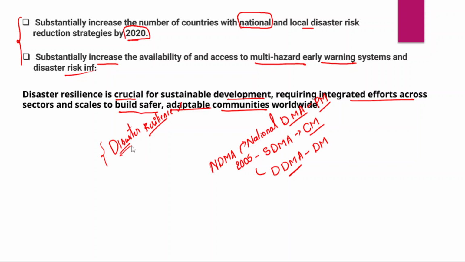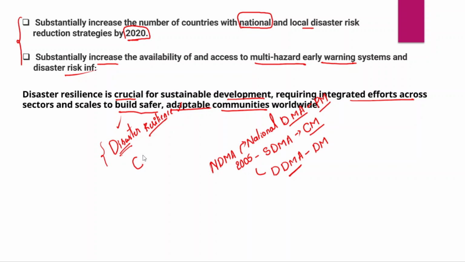Our long-term strategy, which is aligned with the Sendai framework for disaster risk reduction and sustainable development goals, is aimed at achieving disaster resilience. In fact, India has also launched a number of initiatives at the global level to work with countries in the global south and the global north.